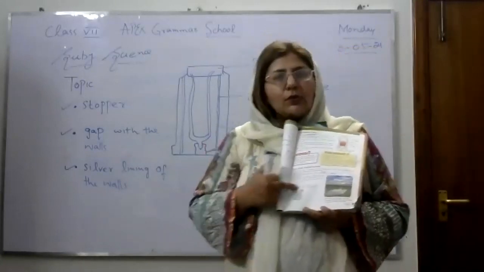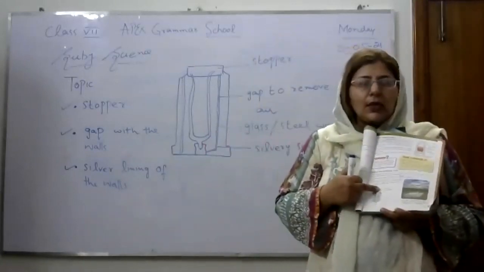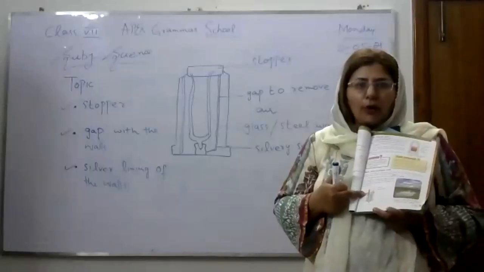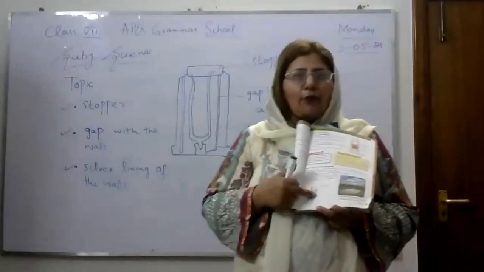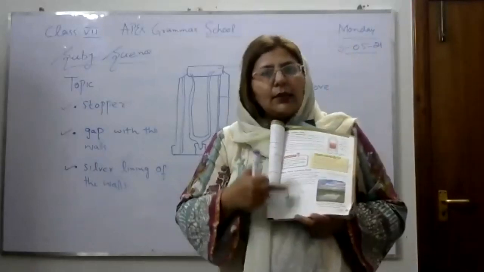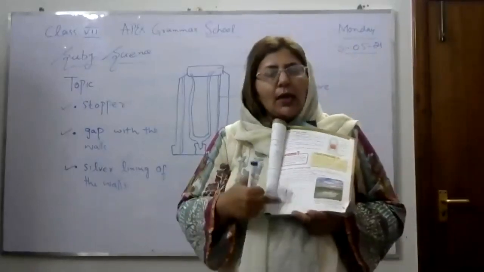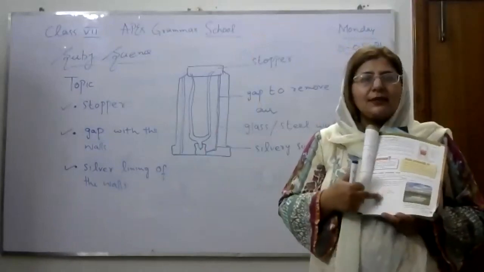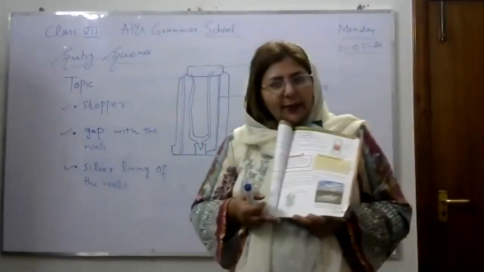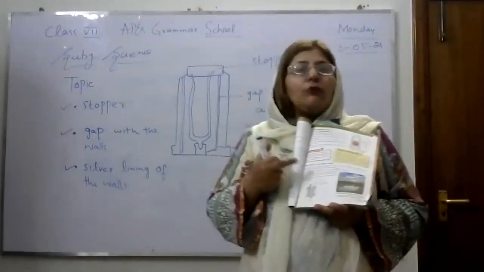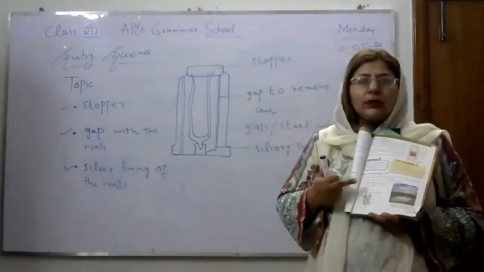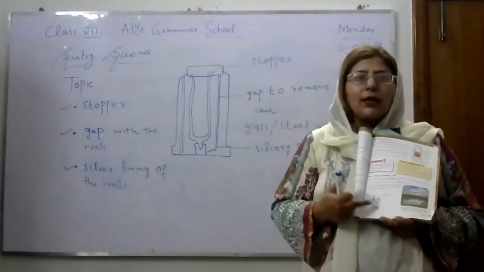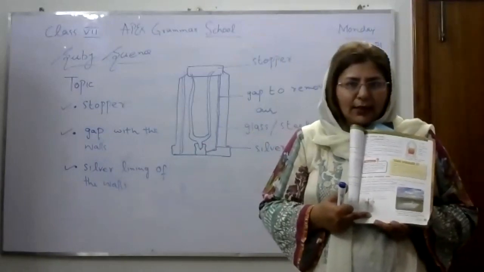So this is the movement of particles: solid in the form of ice cube, then liquid in the form of water, and then steam. These three states are very important, and they tell us about the kinetic theory. I told you the movement of particles in all three states of matter is called kinetic theory. Is that clear?